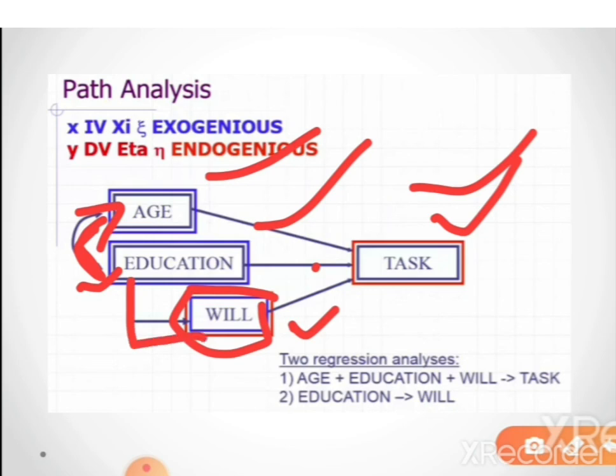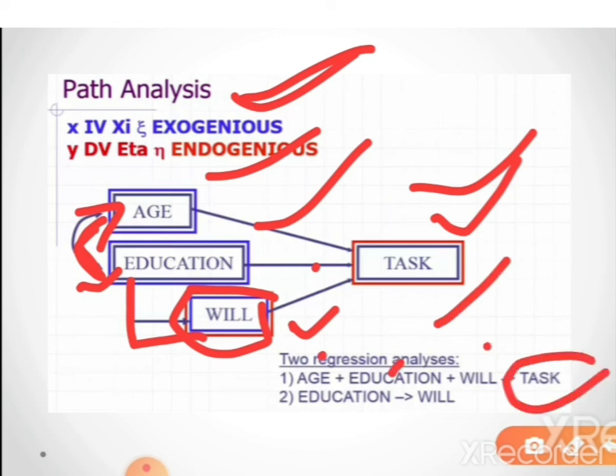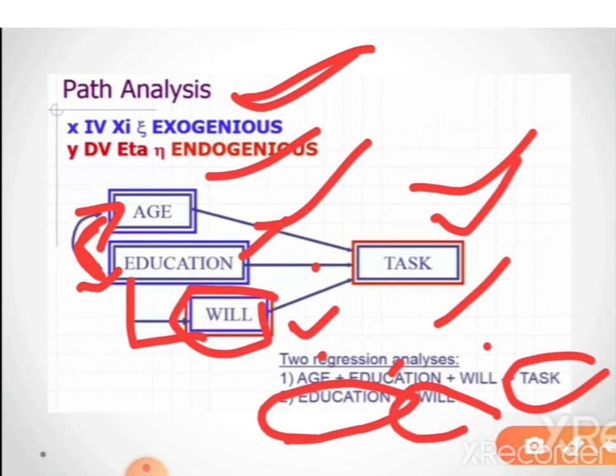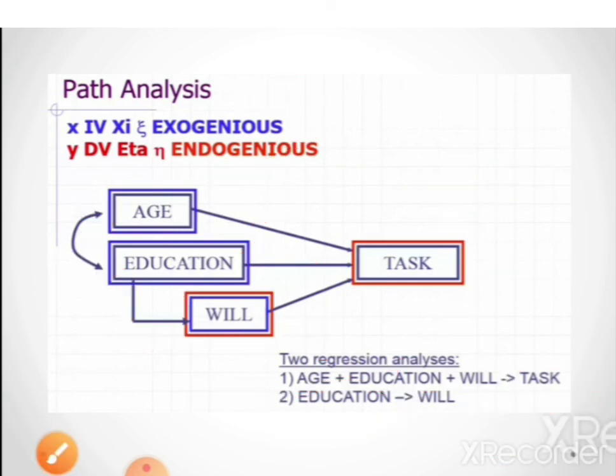This type of relation can be shown by path analysis. So here we can form two regression analyses: age, education and willpower affecting the task, and the education level of a person also affecting willpower. So this was all about SEM using the factor and path analysis techniques. Okay, thank you.